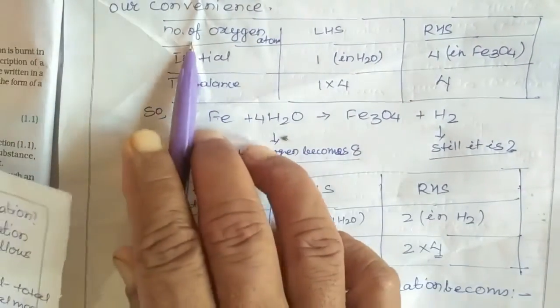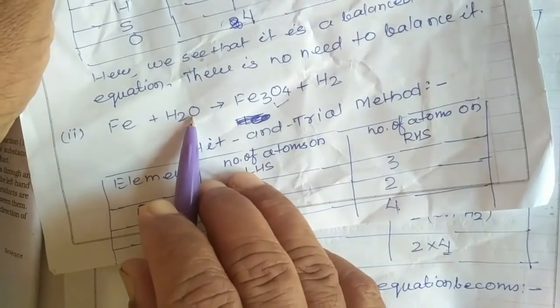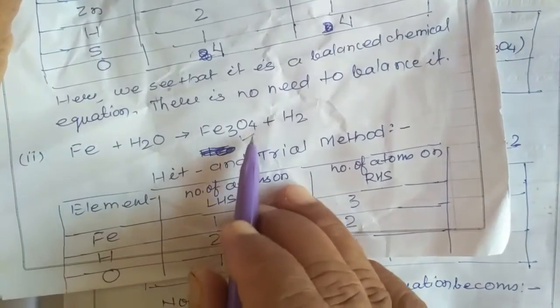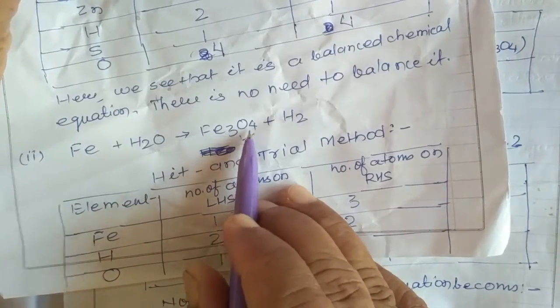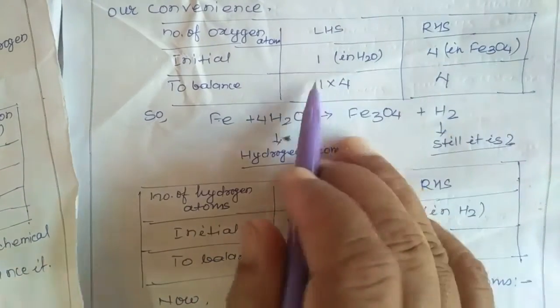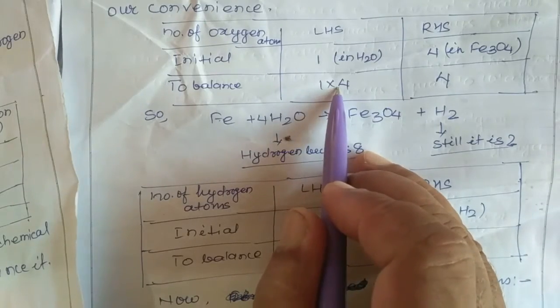See here, the number of oxygen atoms initially in H2O is 1. Here on the RHS side, it is 4 in Fe3O4. Now, to make it 4, we have to multiply it by 4.